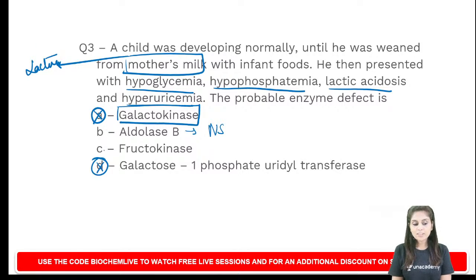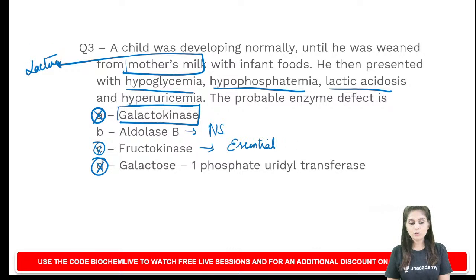I am left with choice B and C. I am going to exclude choice C as well, because whenever it is a fructokinase defect, we call that condition essential fructosuria. Please memorize it. Fructokinase defect is called essential fructosuria.